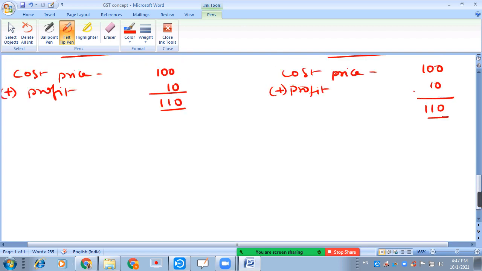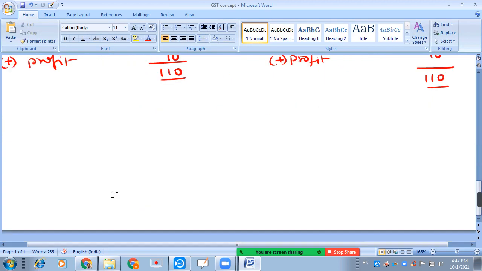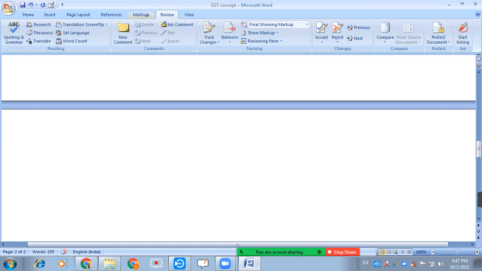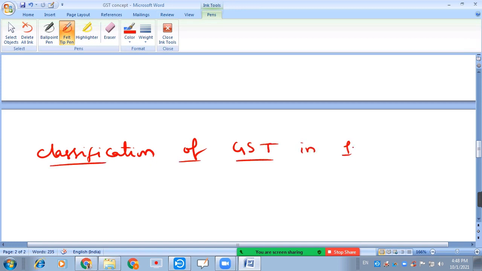Then you can understand the impact. So, classification of GST in India.